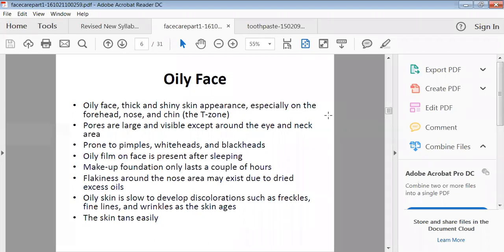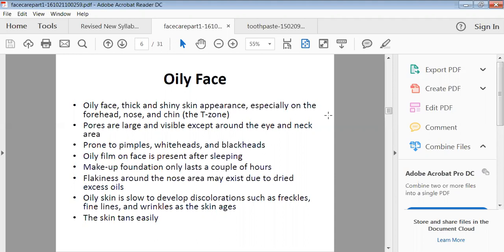Then in the oily face, generally pores are very large and visible, and they are very prone to pimples or acne type problems. Whiteheads and blackheads most probably develop on oily faces. An oil film is present on the face after sleeping. When the person is asleep, the oil will be secreted much more.